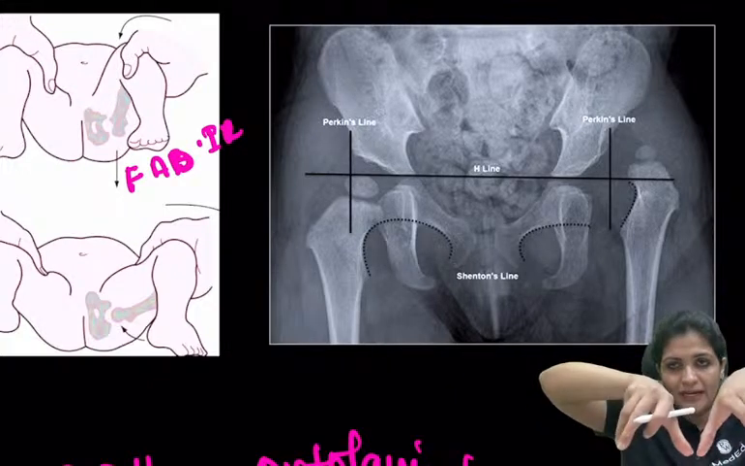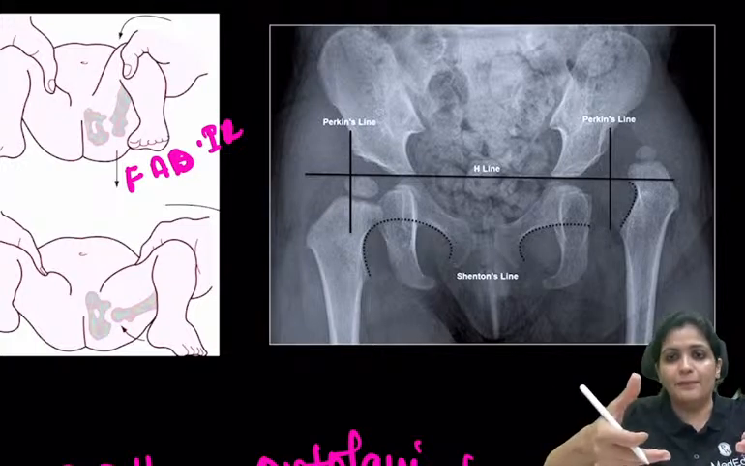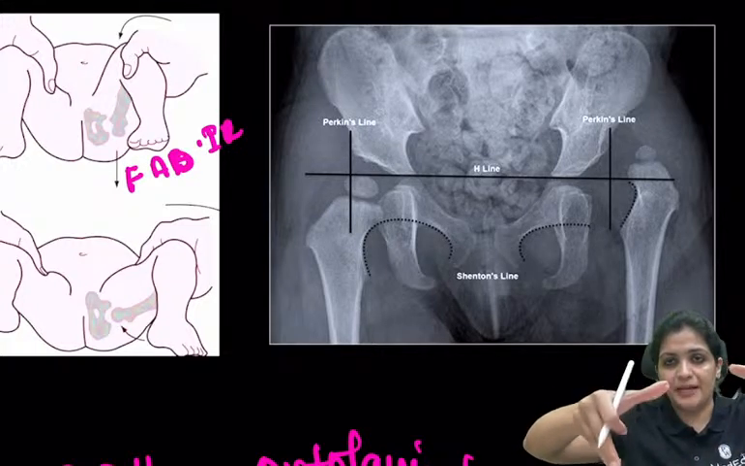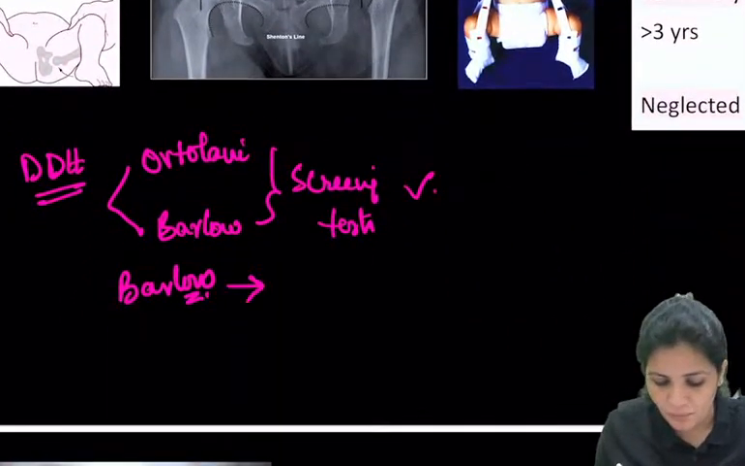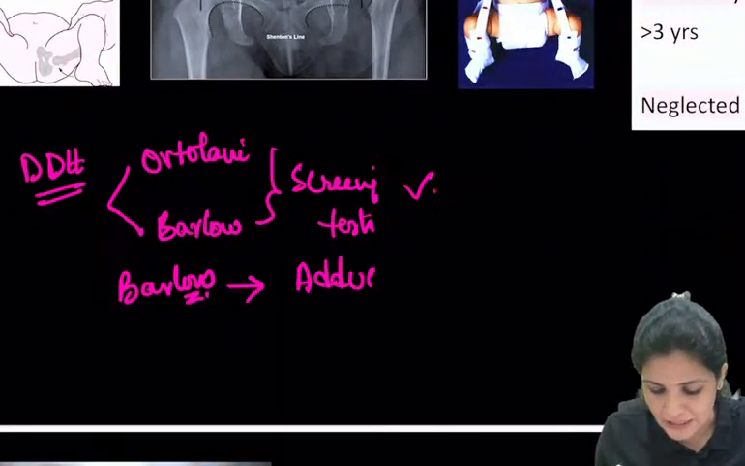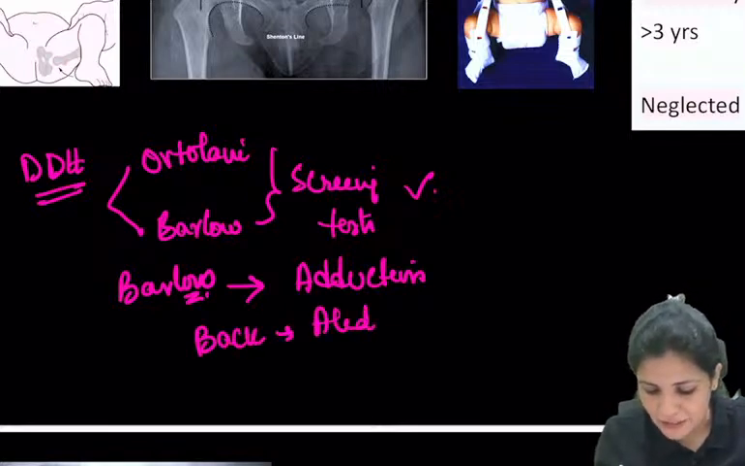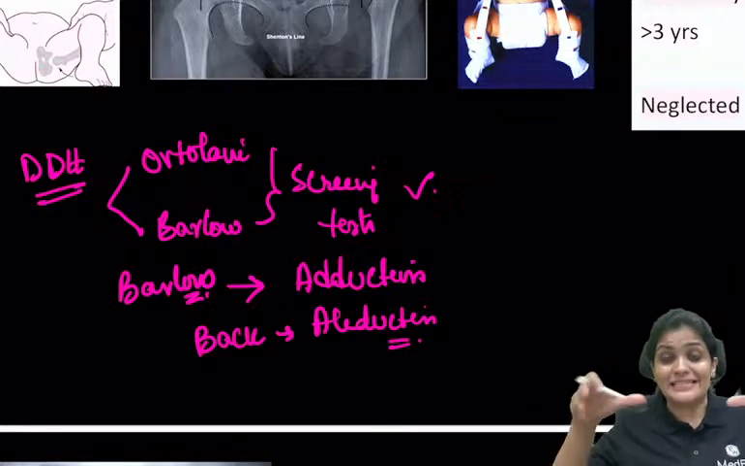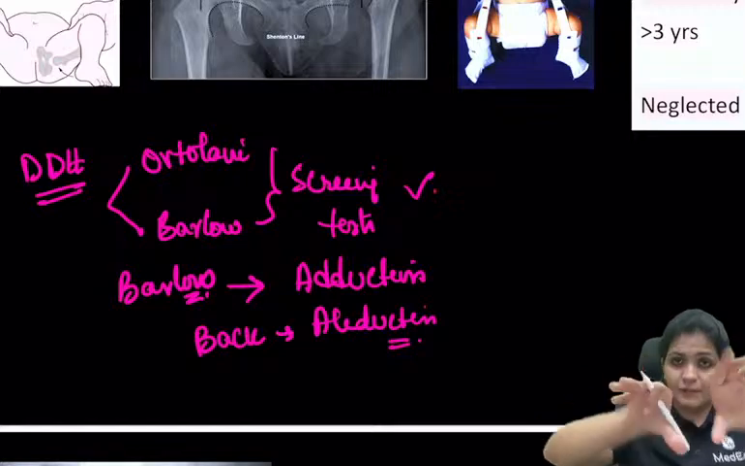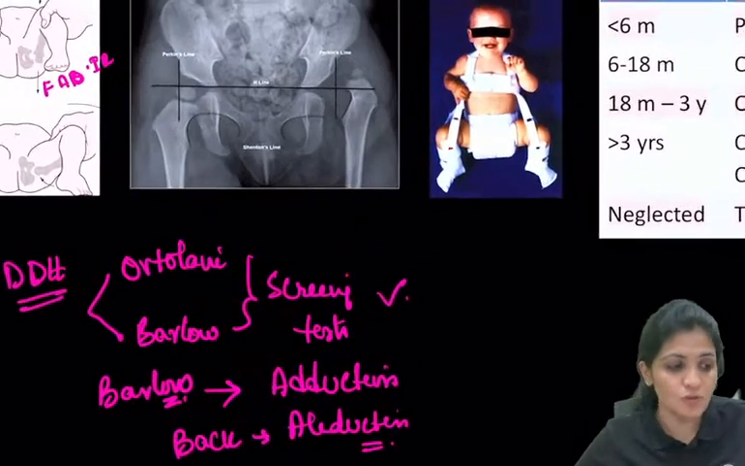So once you do adduction, the hip joint tends to come out. And for putting them back inside, you do flexion, abduction, and external rotation. So just remember, Barlow means bringing out, which is adduction, and putting them back is abduction. Right? So whenever you abduct, they sit inside the acetabulum. With adduction, you have to bring them outside. Those are the two screening tests which you have to remember.